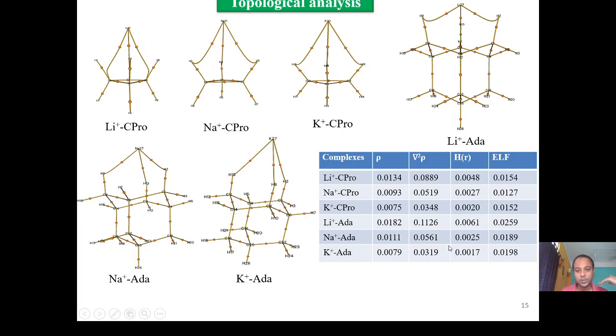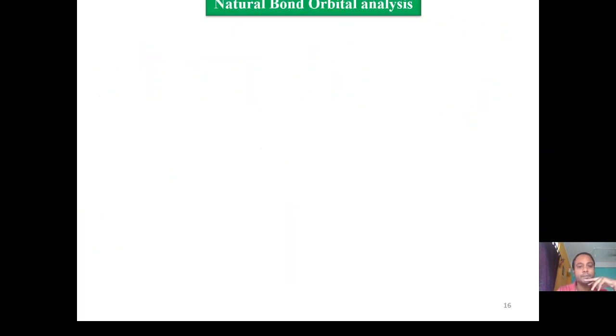From these values it is shown that since these values are very small, there is an exclusively non-covalent interaction between them. For a covalent interaction, these values would be very large. So we can say that the interaction is largely non-covalent in nature.